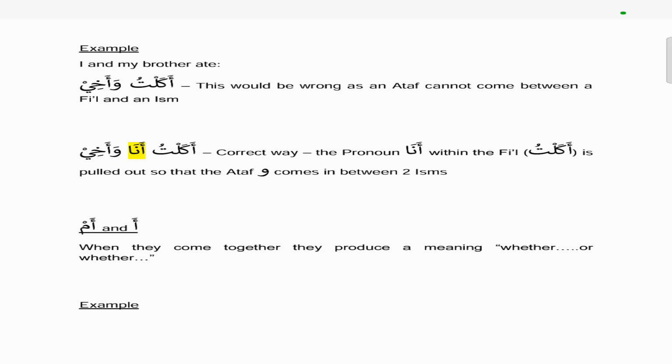So the pronoun ana, which is an ism, is placed within the fi'l akaltu. If you look at the past tense fi'l akaltu, which means I ate, the original independent pronoun is ana, which means I. So you pull that out of akaltu and put it in front of it. And therefore the ataf, which is the wa in this case, is between two isms. It's between ana, which is an ism, and akhi, which means my brother, and that's an ism too. So therefore you say akaltu ana wa akhi. So I ate, me and my brother.